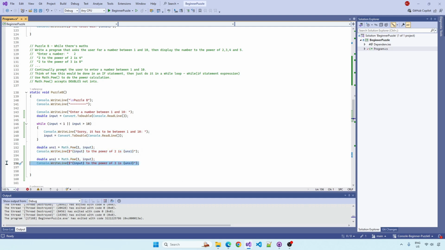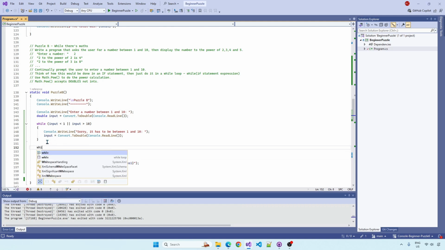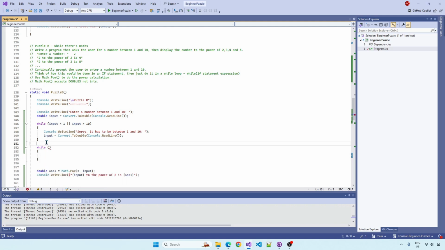Okay, so what I'll do is I'll get rid of that, and we'll get a while loop, and I'll set that up. Oh yeah, we have to think about a counter, because we want to use the while loop a certain number of times. So we'll just use I as the counter, and we'll set that to 2, because every time we go through this, we want to start at the power of 2, then increment it and make it power of 3, increment it, power of 4, increment it, power of 5.